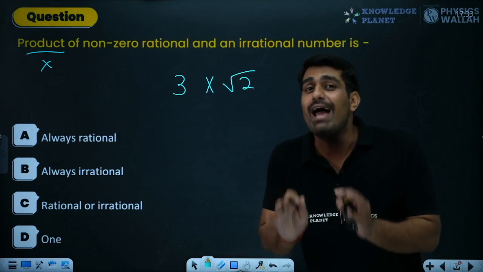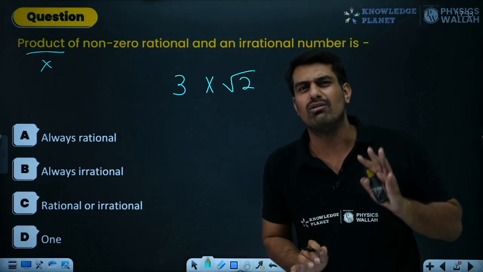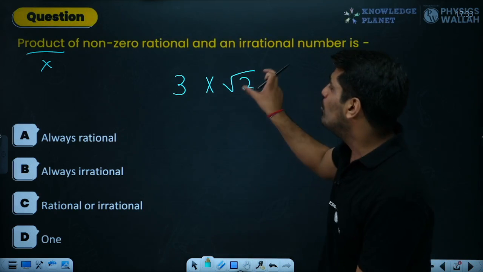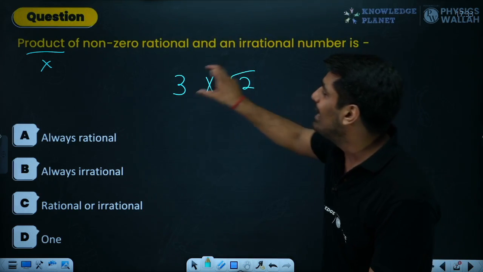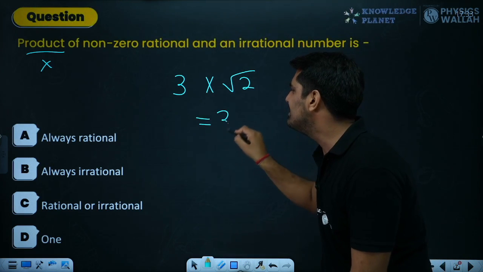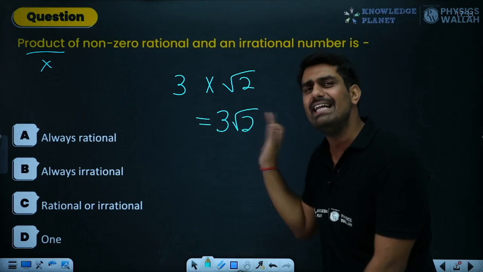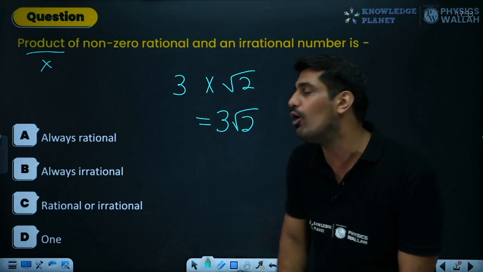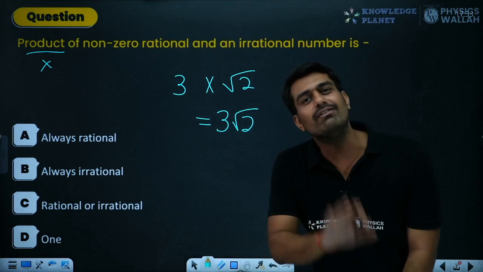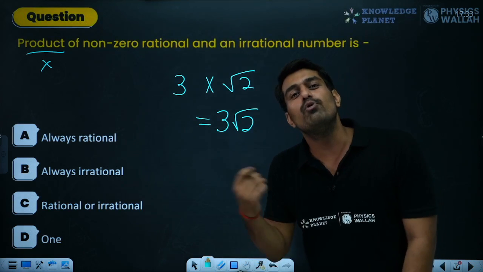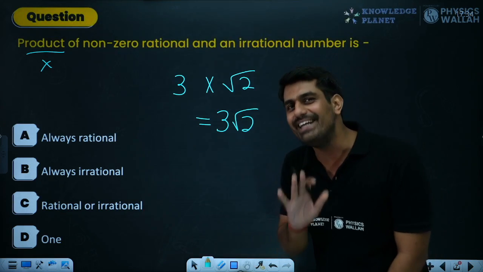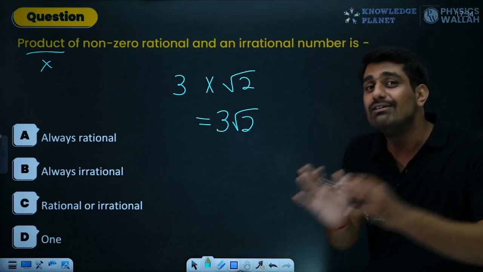If you have any iota of doubt, what is this iota? You can search on your own. So root 2, which is an irrational number, multiplied with a rational number, what will you get? You will get 3 root 2, which is again an irrational number. So I haven't done anything over here. The point I was making was that if you have any doubt that root 2 is irrational, towards the end of the session I'll talk about proving irrationality, why root 2 is irrational. So be patient, stay till the end of the session as well.